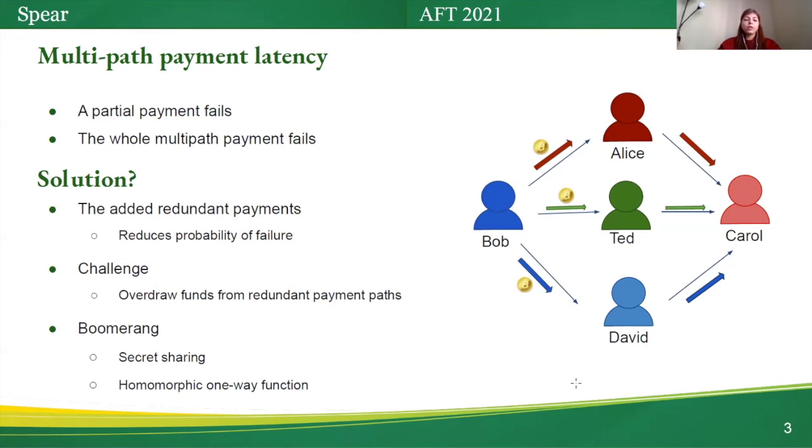There is only one method in the literature that uses redundant payments. It's called Boomerang. Boomerang is a mechanism based on secret sharing and homomorphic one-way function. In the following, we show that Sphere is a simple method and has several advantages over Boomerang.